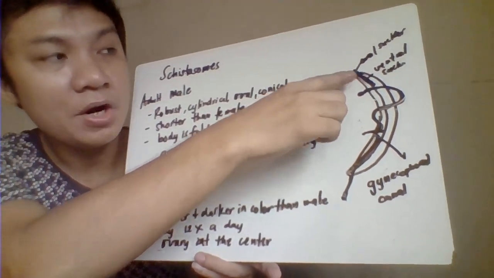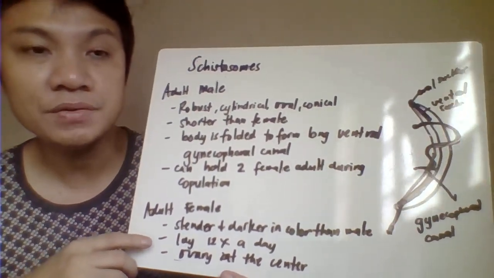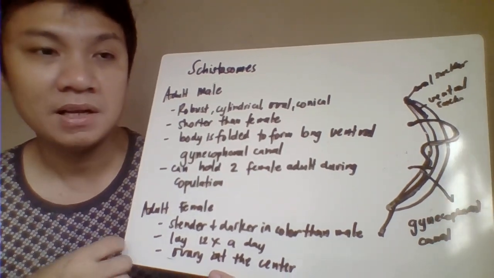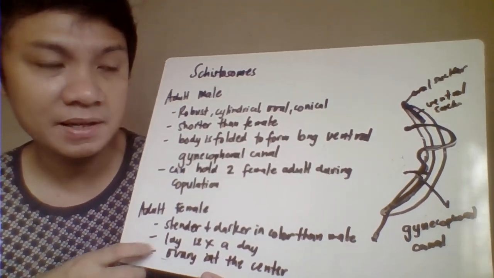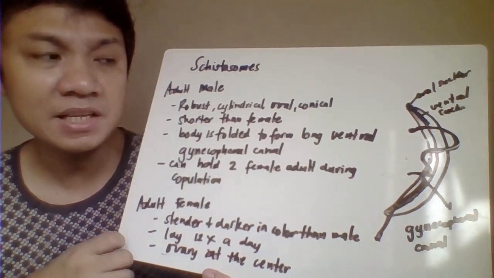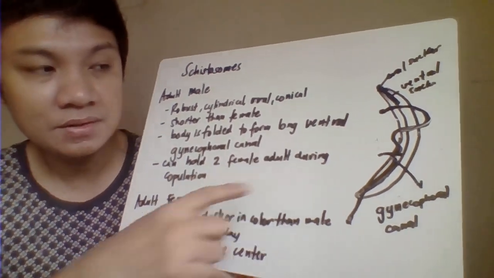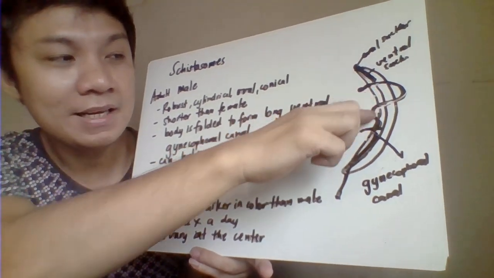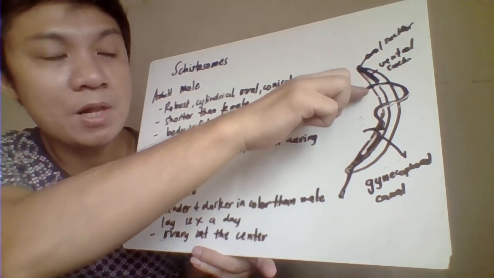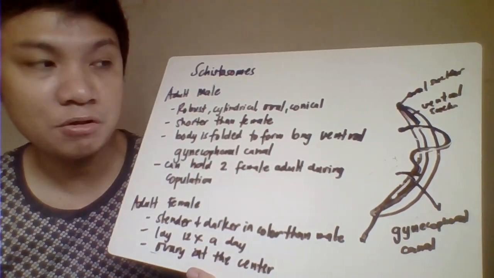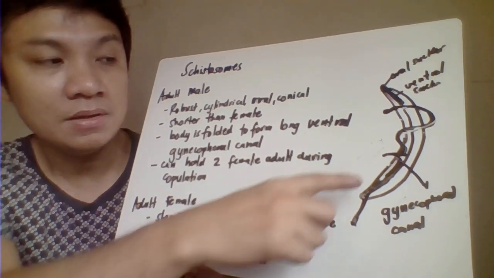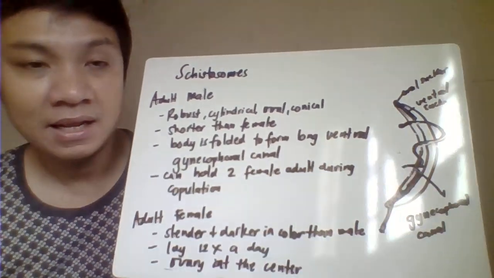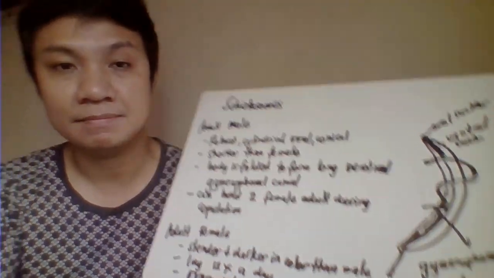The oral sucker and the ventral sucker are used by the worms in order to attach to the mucosa, could be intestinal mucosa or even your blood vessel. In the case of your schistosomes, that's in your blood vessels or your venules. So here we have the gynecophoral canal, where we try to hold the adult female worm, which is much darker compared to your adult male worm. The adult male holds the female in its gynecophoral canal during the copulation process.